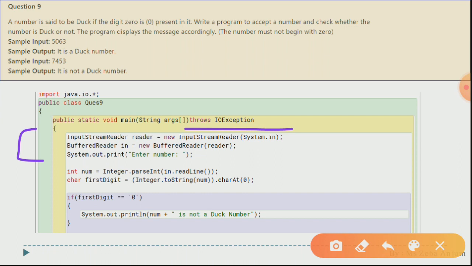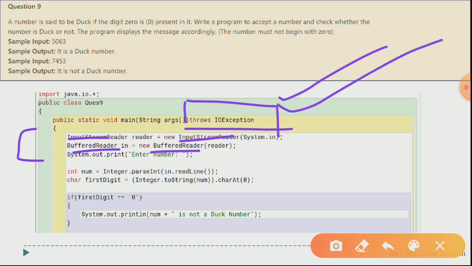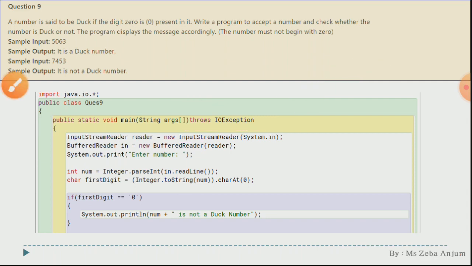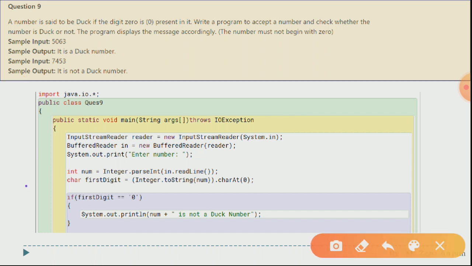ओके अगर आप इस throws IOException को भूल जाते हैं और आप इसको स्किप कर देते हैं तो आपको एरर मिलता है। So please make a note that whenever you are using this input stream reader and buffer reader as well, it is mandatory to use this throws IOException also. We have used input stream reader and buffer reader over there. Now we have taken a number as an input. How? See over here, int num = Integer.parseInt(br.readLine()).